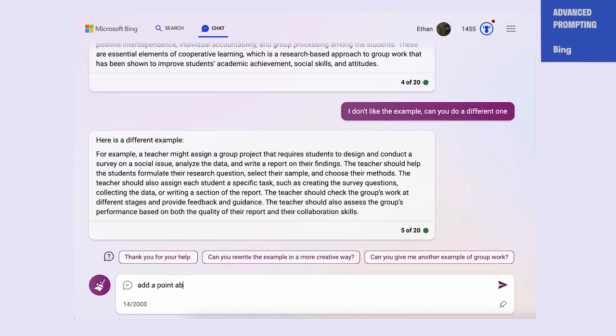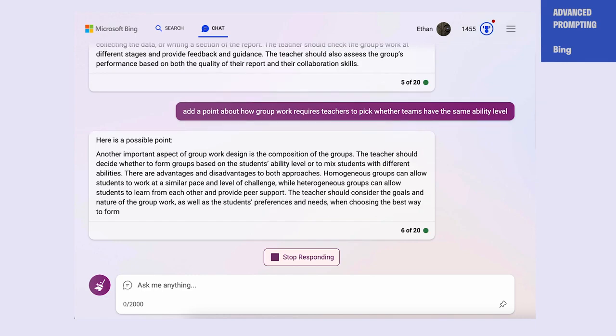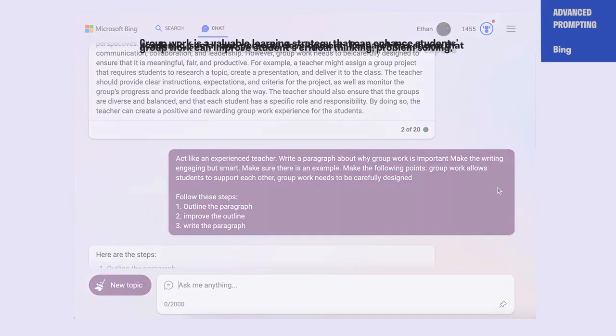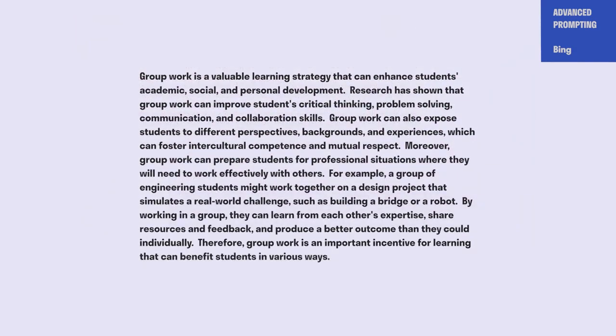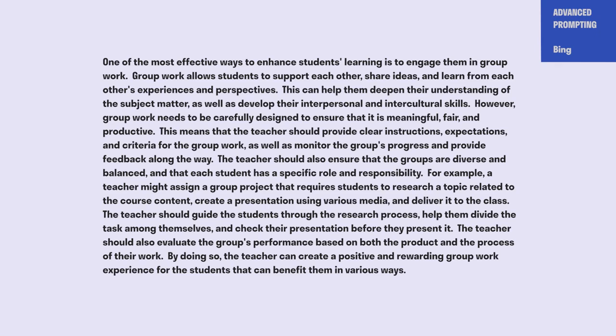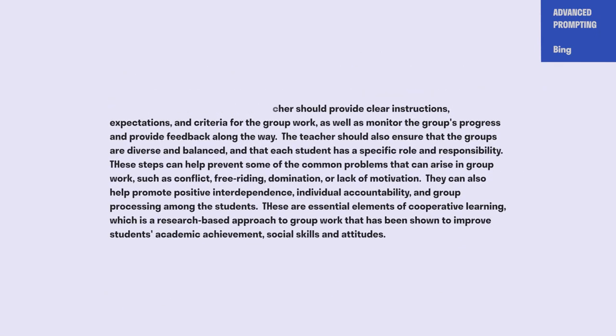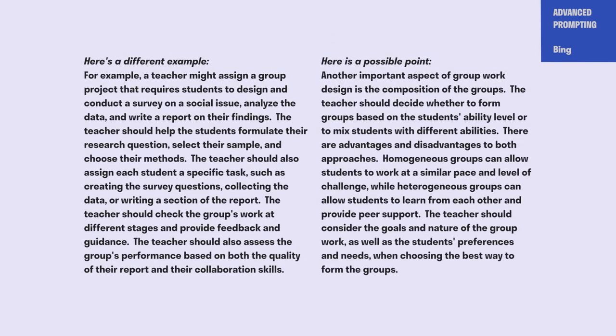You can add a point about how group work requires you as a teacher to choose whether teams have the same ability level. And all of this, including your own thinking, your own interaction, improves the paragraph. If you look back at the beginning of the paragraph to the final output, you can see that you, in the loop, guiding the AI, you being in charge and giving it direction, vastly improves the work.